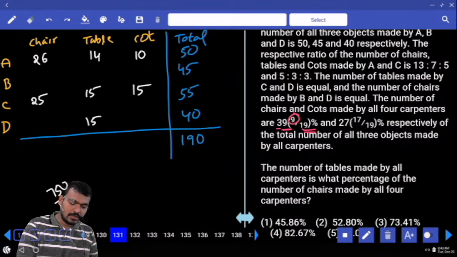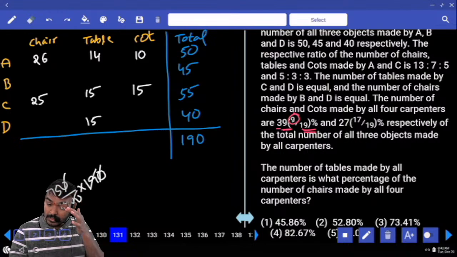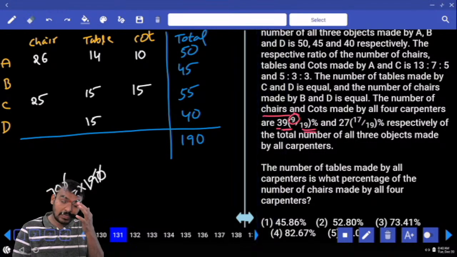Yes or no? Into how much value? 190. Numerator 2 zeros, denominator 2 zeros cancel. 19 gets cancelled. What is the remaining? 75. That 75 is all in chairs.